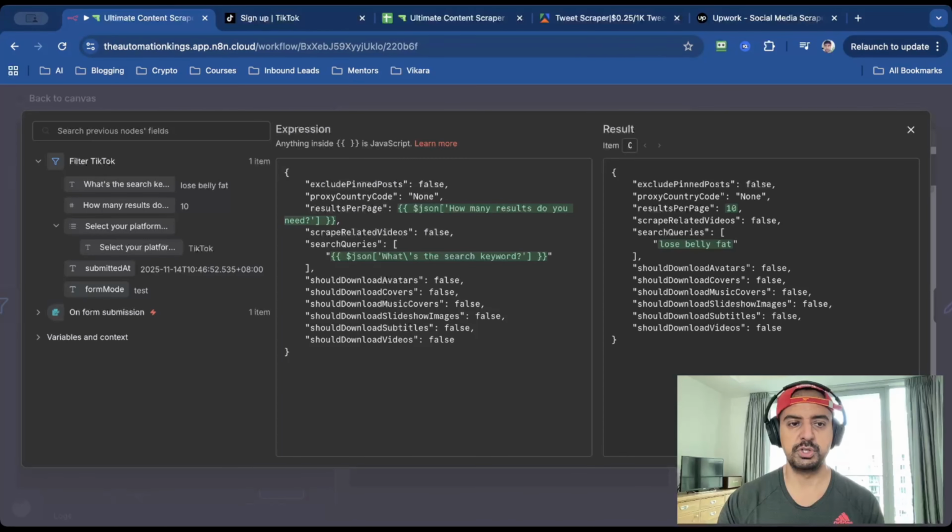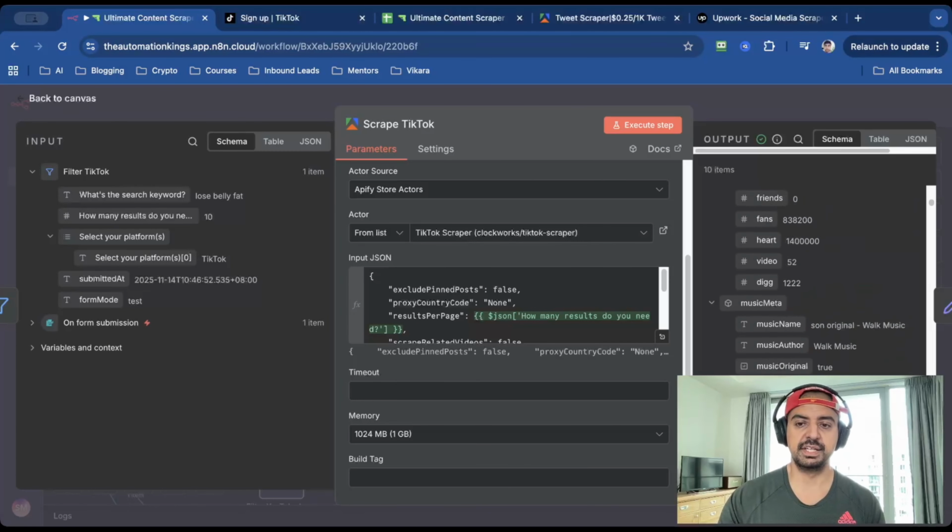The first is results per page, which is the results. So you just drag and drop that. And then next is search queries. So for this, it was lose belly fat. And you can see on the right hand side here, this is what it's gonna look like. And this is how we automate the entire process. And once it runs, you're gonna have an output that looks like this, which is very overwhelming.